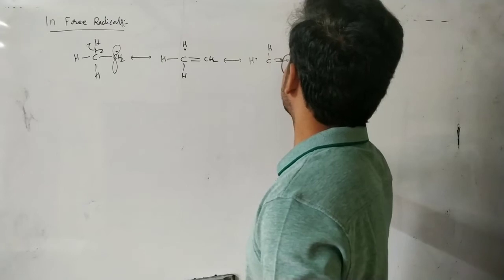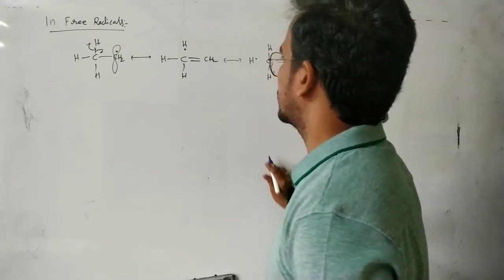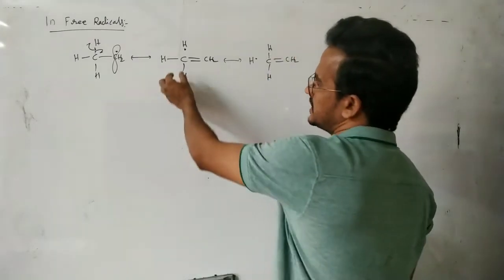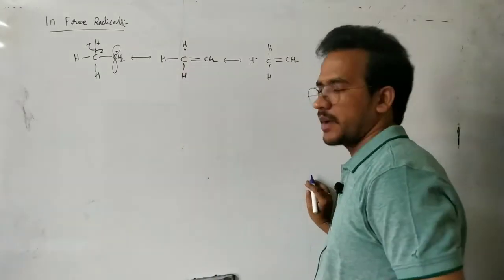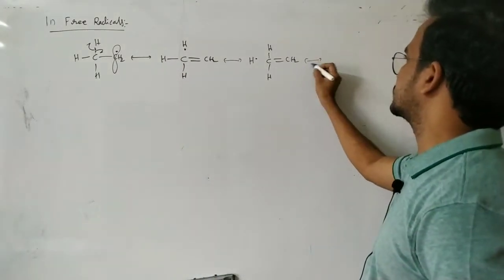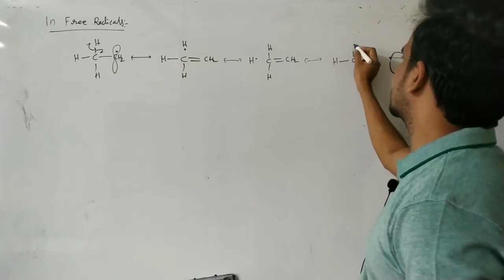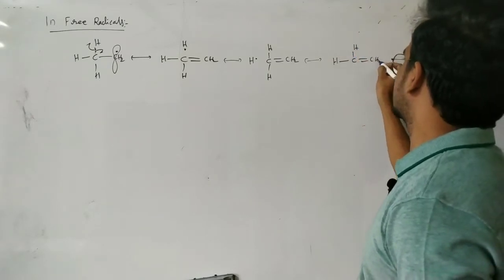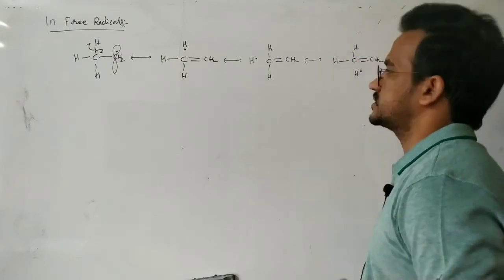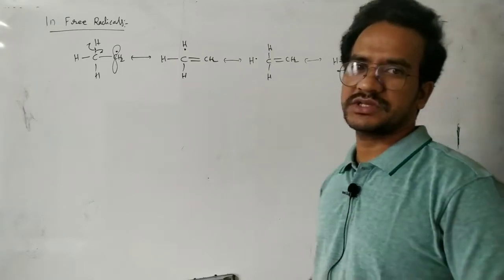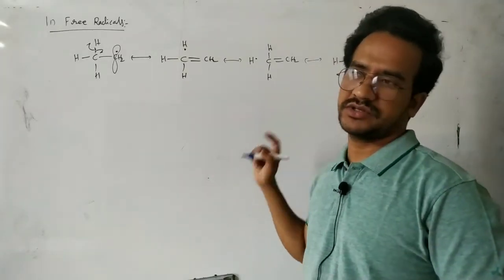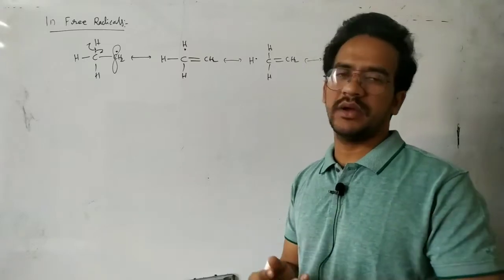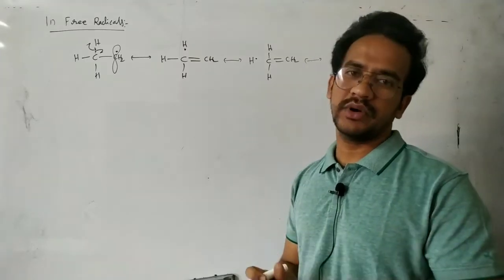CH double bond CH2 here H. Again, the other possibility is that these CH sigma electrons are also involved in hyperconjugation. And next, HC here H double bond CH2 here H radical. That's it. So how many hyperconjugate structures again? 3 hyperconjugate structures. So here again we can explain the stability of the carbocation.